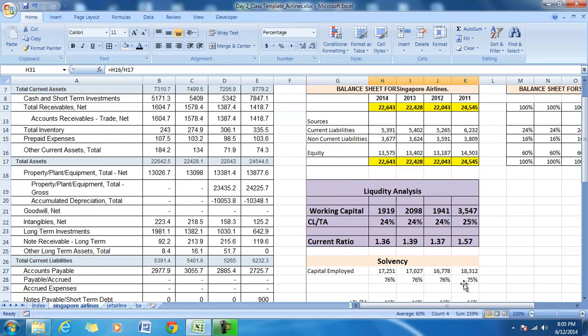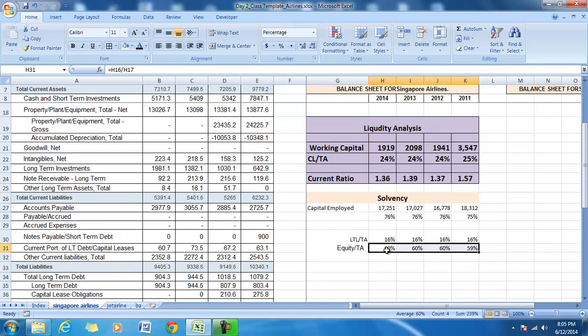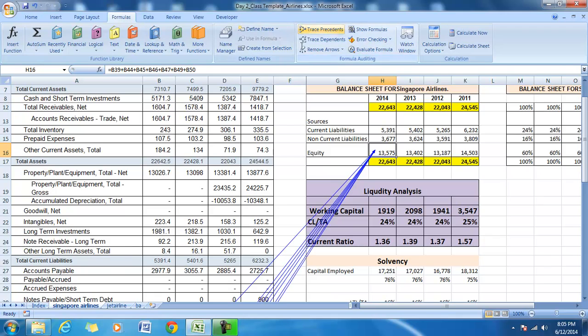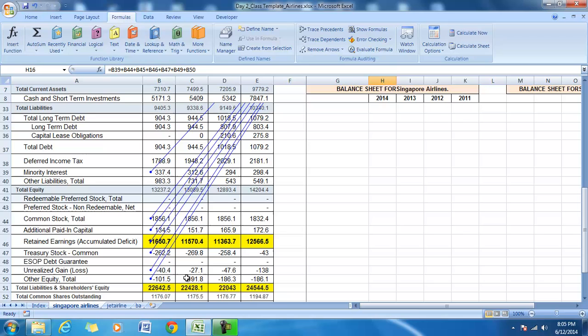So that means Singapore Airlines is an out and out equity driven company. The equity of the company has actually been increasing because of the retained earnings.